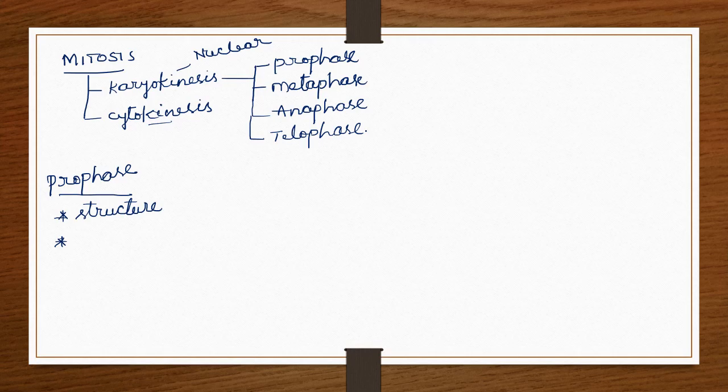The next one is the disappearance of the nuclear membrane and nucleolus, which takes place during prophase.